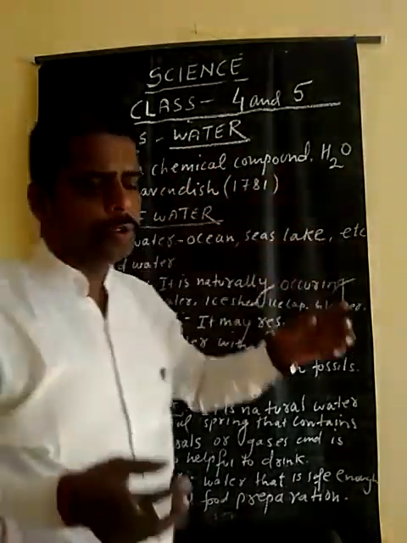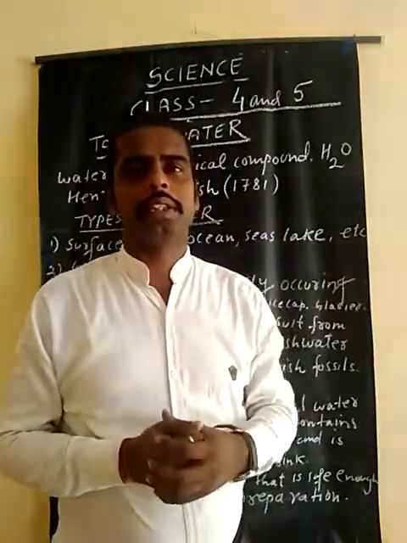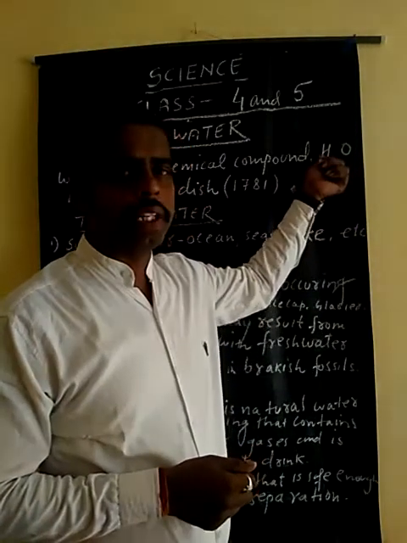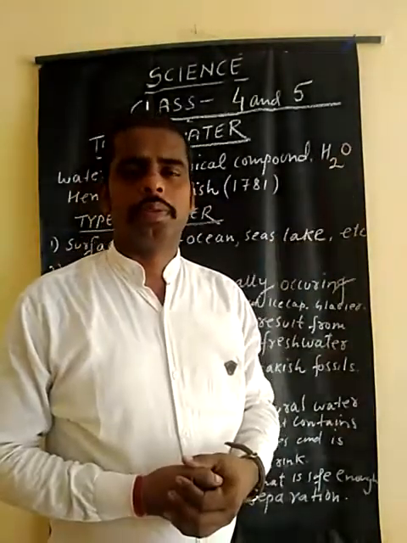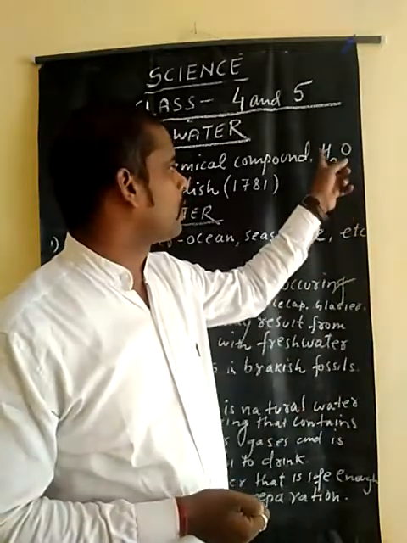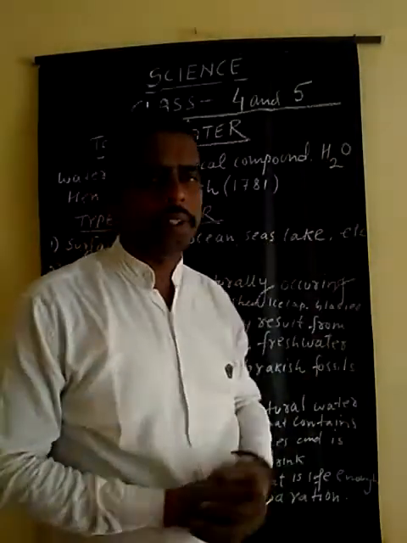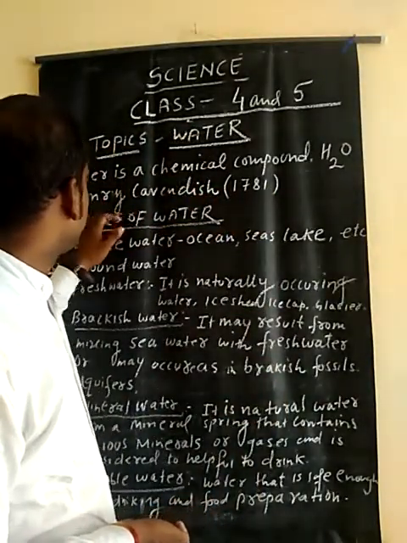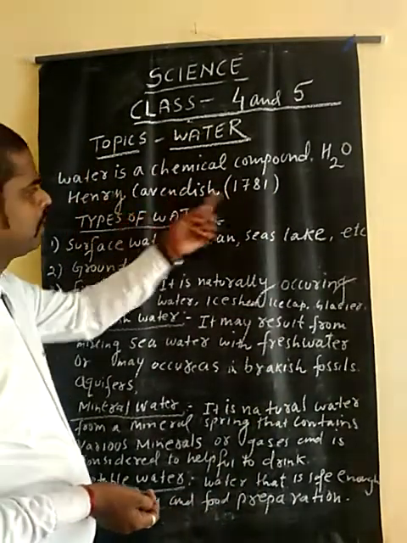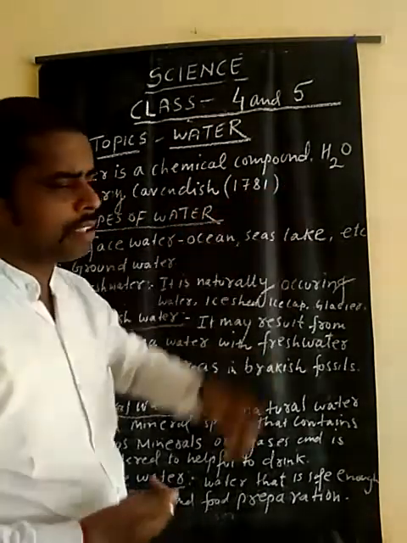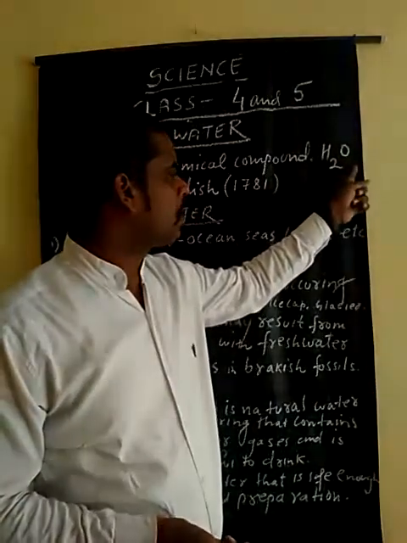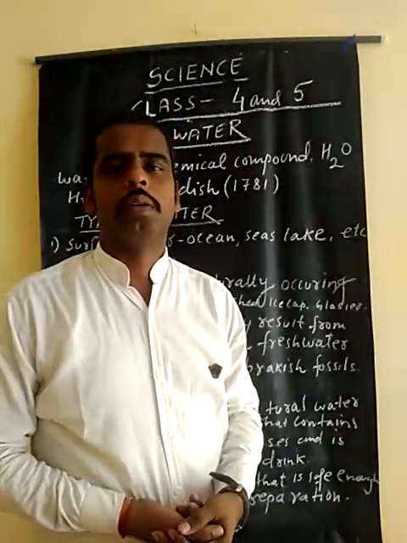A compound is formed when two or more elements combine together. Suppose hydrogen and oxygen mix together, and in a reaction it becomes H2O. This is the chemical formula of water. One of the great scientists, Henry Cavendish, in 1781 discovered that water is a chemical compound. Two atoms of hydrogen and one atom of oxygen combine together to form water.